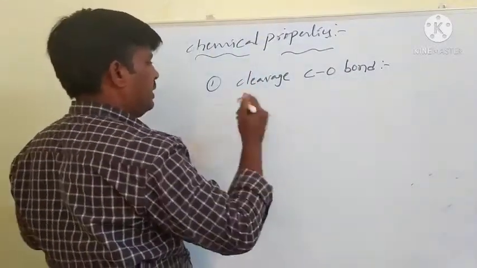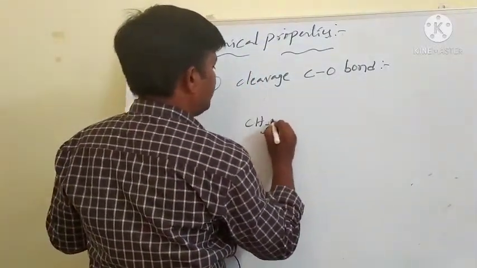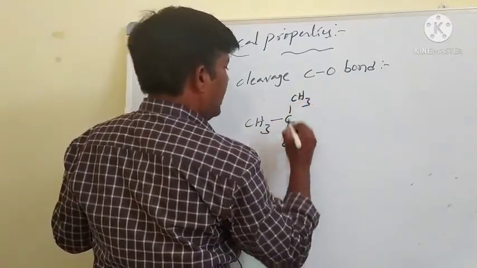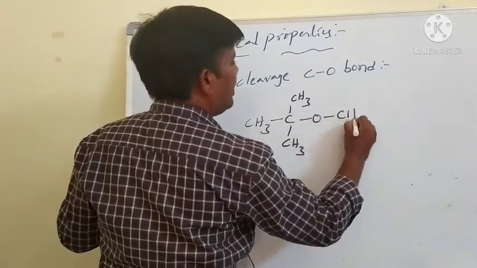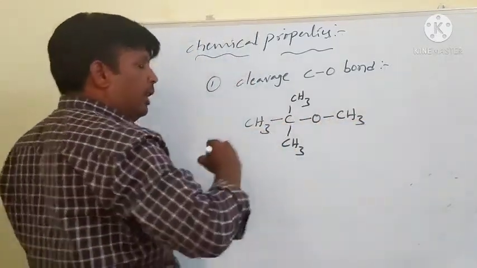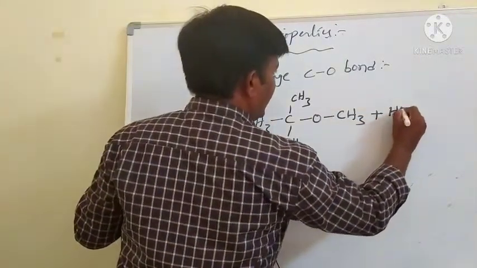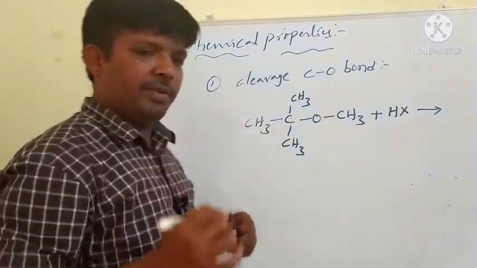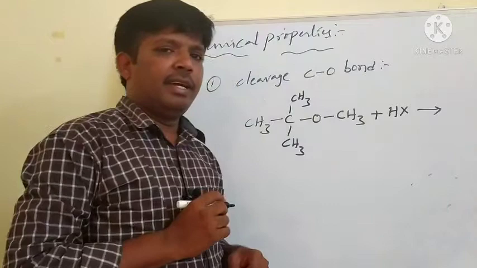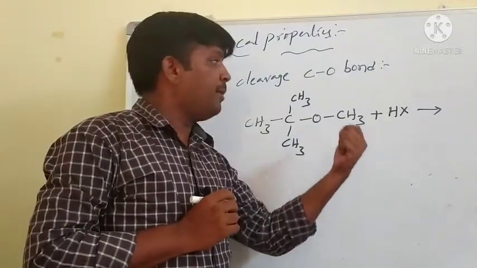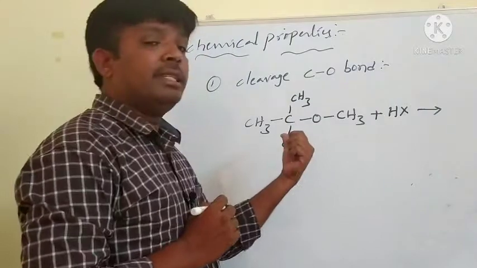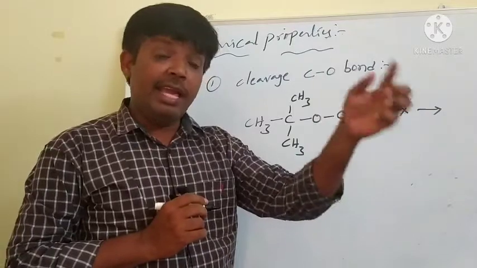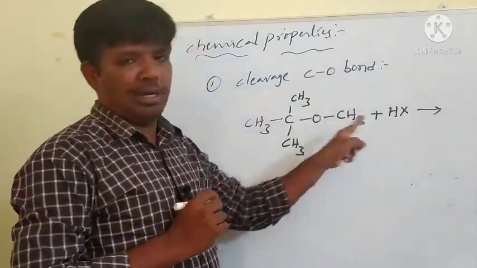In the case of tertiary substituted ethers, a tertiary alkyl group combined with a methyl group, when it reacts with HX, what are the products? In the previous example, we understood that the lower alkyl group is converted to alkyl halide and the higher alkyl group to alcohol.